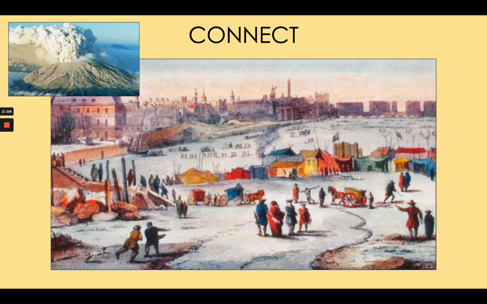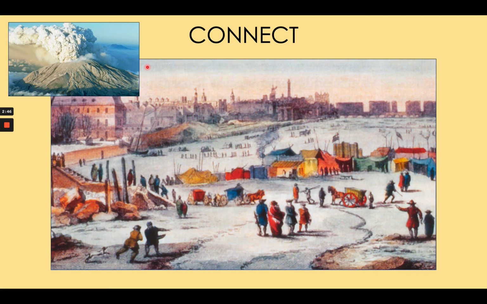And it's all to do with what happened 1 year before and many thousands of miles away. This is Mount Tambora, a volcano located in Indonesia. The year before this painting was completed, Mount Tambora erupted violently, releasing chemicals into the atmosphere that caused this picture to be possible. A volcano caused climate change. It only lasted a few years, but as you will see in this lesson, volcanoes are capable of causing temporary climate cooling. In this lesson, you will learn the answers to two important questions.